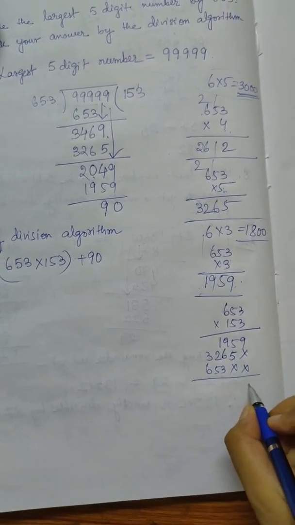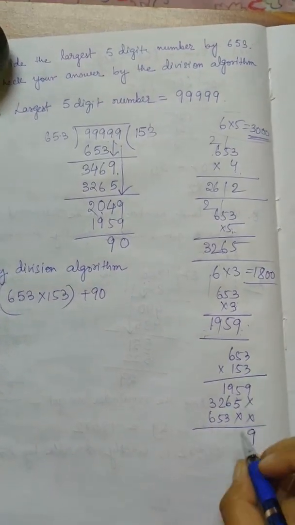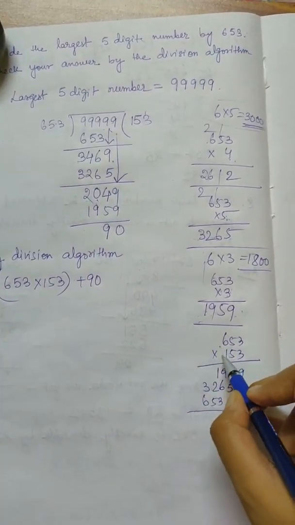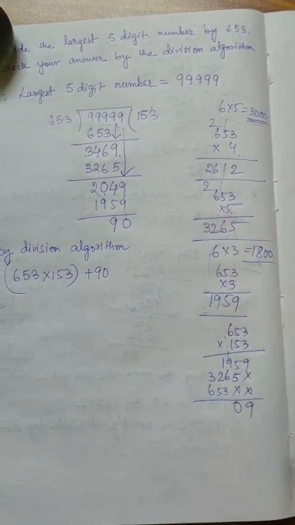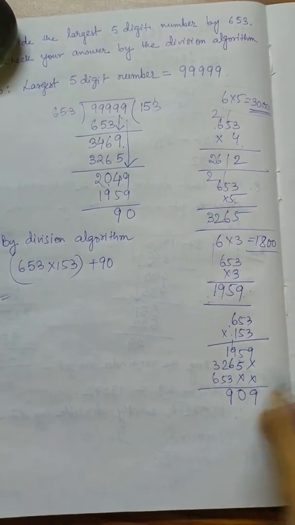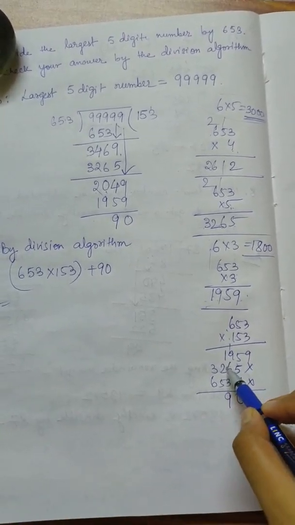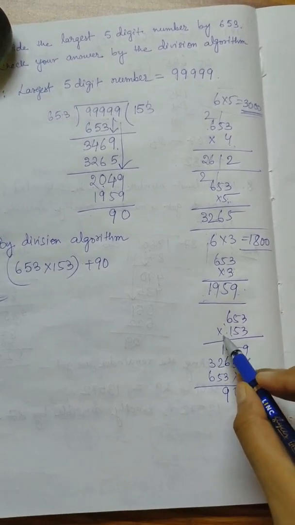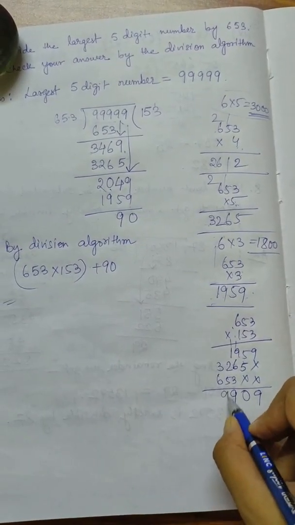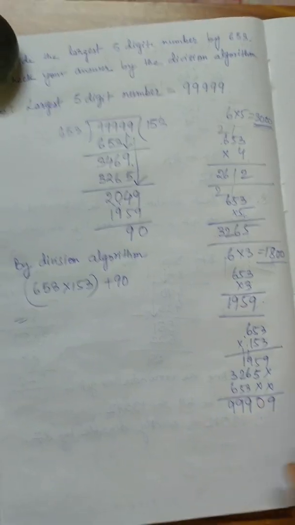So that means this is 9, then 5 plus 5 gives us 10, then carry 1. So 9 plus 1 10, 10 plus 6 16, 16 plus 3 19. Then again carry 1, 5 plus 2 7, 7 plus 1 8, 8 plus carry 1 is 9. Then 6 plus 3 is again 9. So this is what we are getting after multiplying.